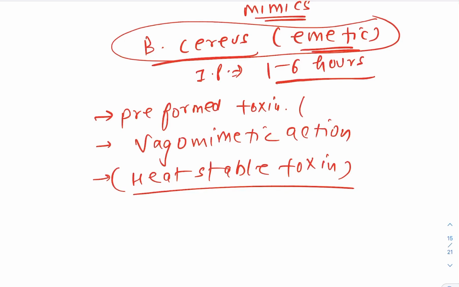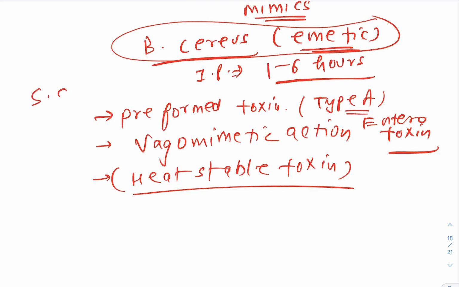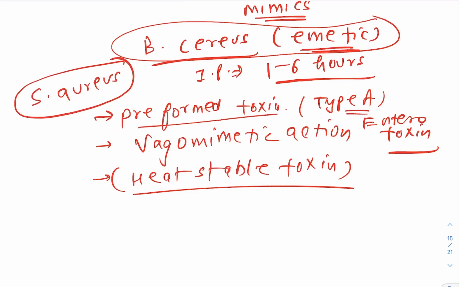So which type? The answer is type A. Type A enterotoxin is involved in causing most of the food poisoning of Staph aureus. This you also need to remember. So I'm talking here about Staph aureus, and it's a preformed toxin. Most common type is what? Type A. Vagomimetic action, heat stable it is.